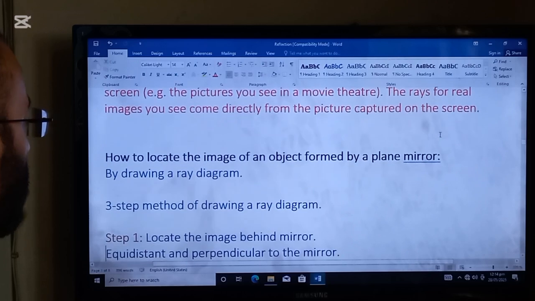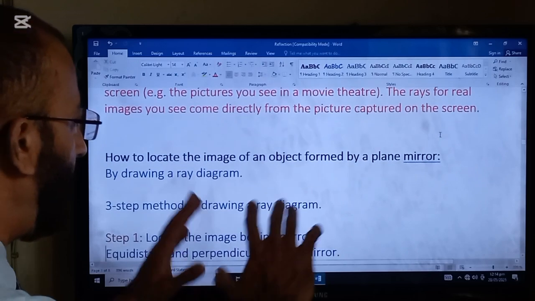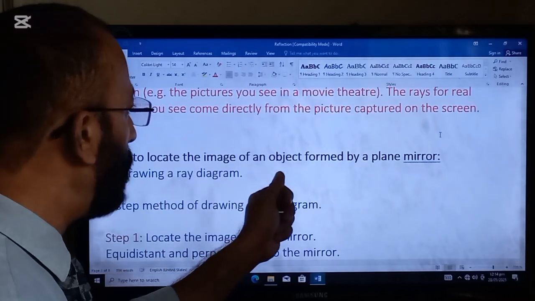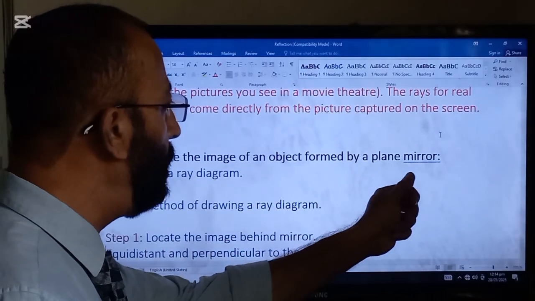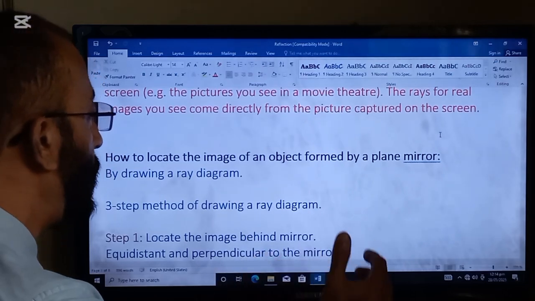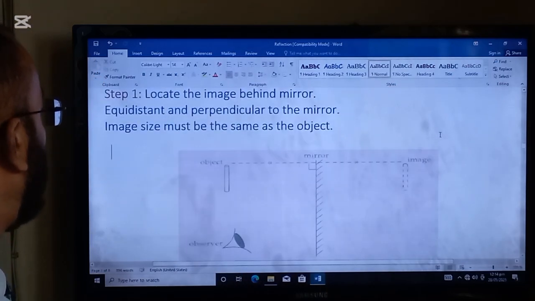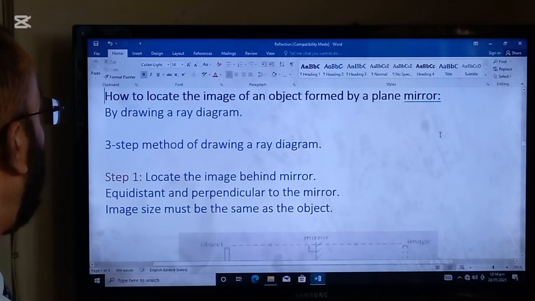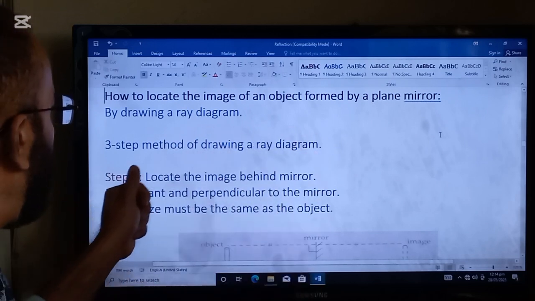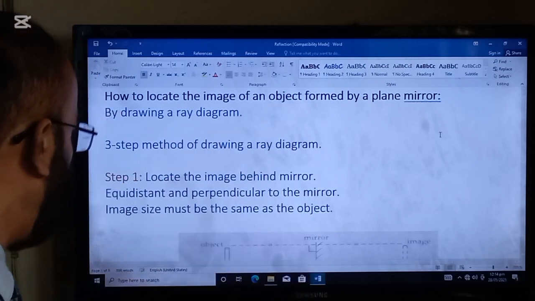Okay, next is a very important topic in this lecture: how to locate the image of an object formed by a plane mirror. This is a very frequent question which comes in the paper. By drawing a ray diagram. So, the three-step method of drawing a ray diagram.